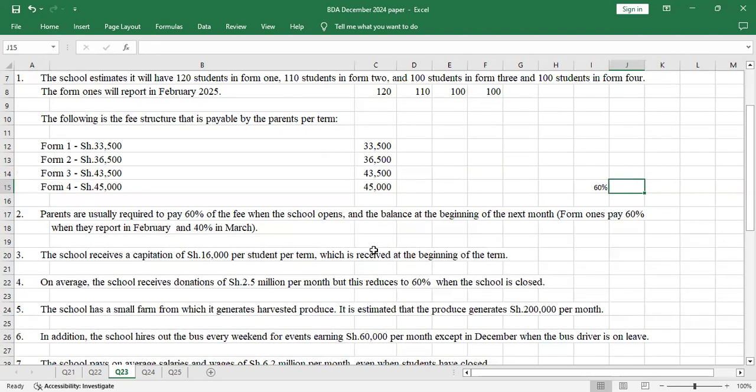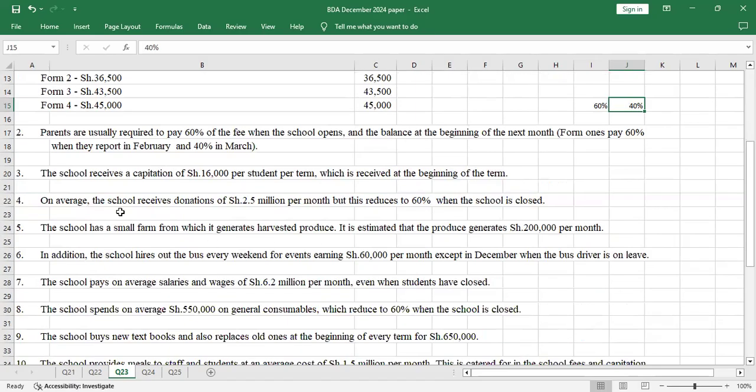So if they paid 60, then the balance of the fee will be 40% and will be paid next month, at the beginning of the next month. Form 1s pay 60% when they report in February and 40% in March. Yeah, that's okay. We'll come to do that.